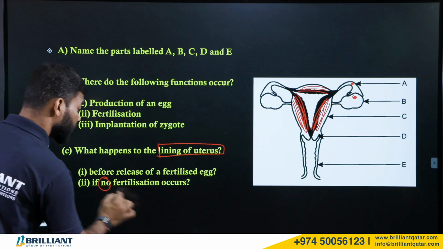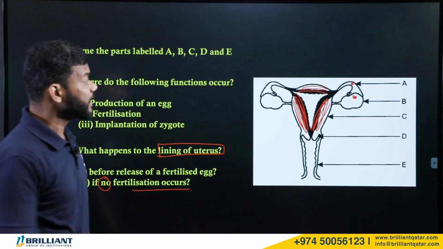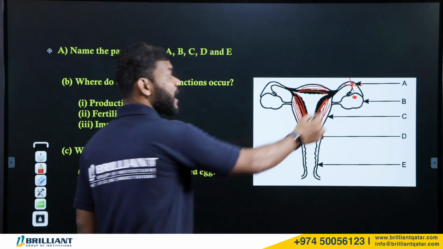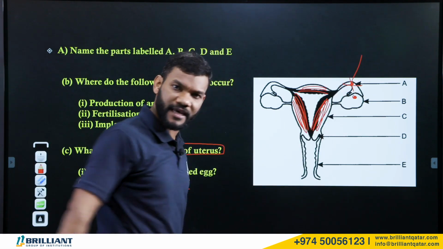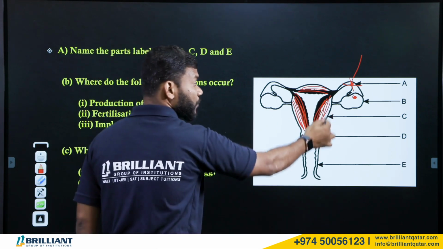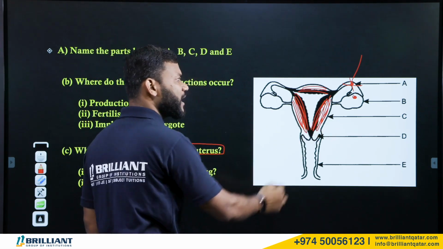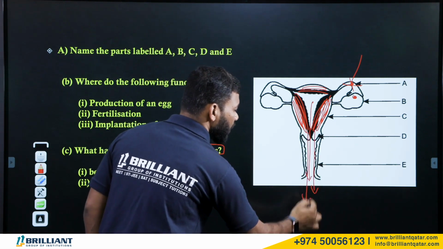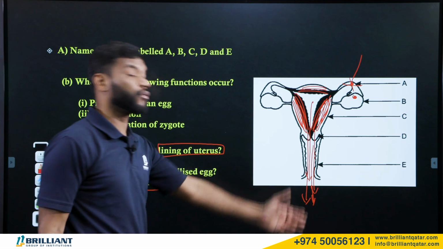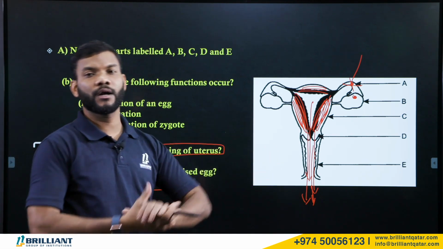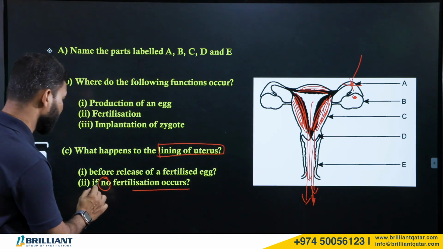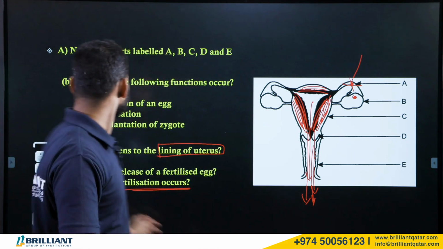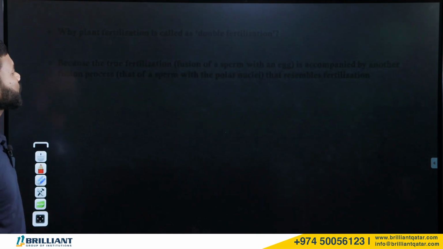But if no fertilization occurs, then what will happen? If there is no chance of fertilization, then, as we have discussed, the unfertilized egg, even the thick wall of the uterus, along with the blood, mucus, everything will go out of the uterus, going through the vagina. That is what we call menstruation. So menstruation will be happening if there is no fertilization. Clear? Let us discuss the next question.